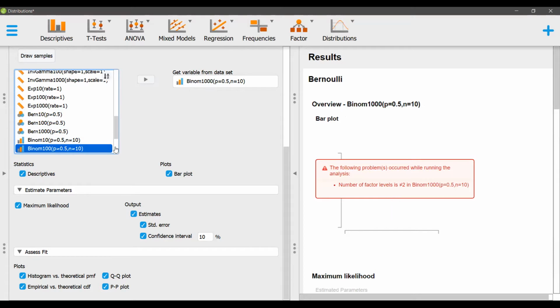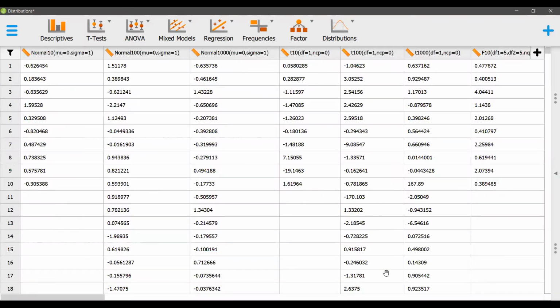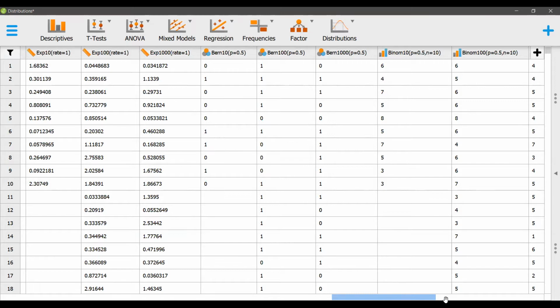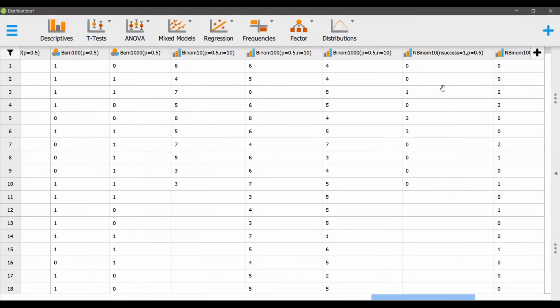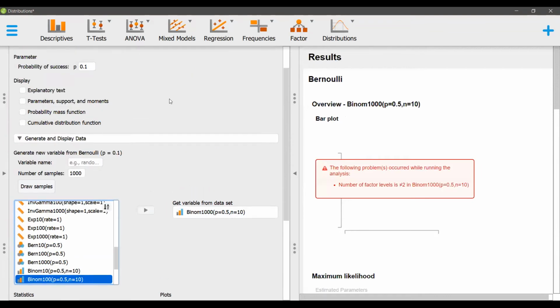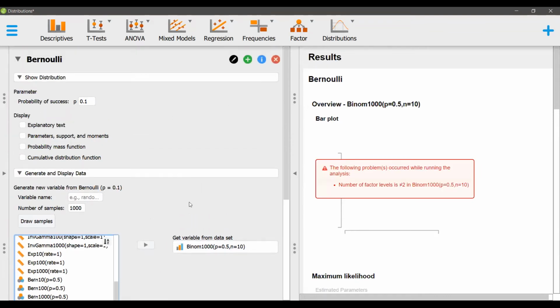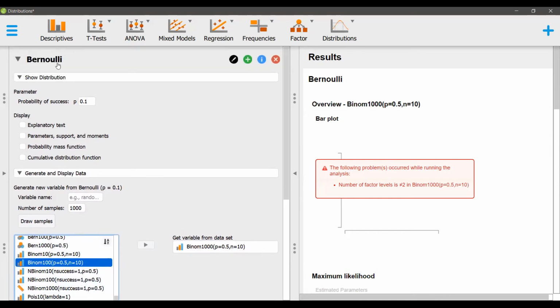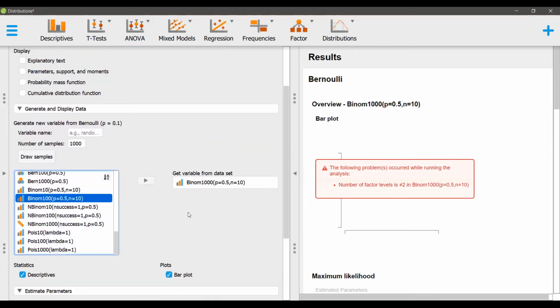But in binomial, we can have multiple values, 0, 1, 2, 3. Because of that, it is saying that this is outside the definition of binomial. So that's why we cannot plot a binomial distribution using Bernoulli data, or plot Bernoulli using binomial data.